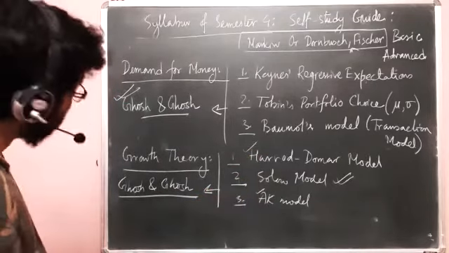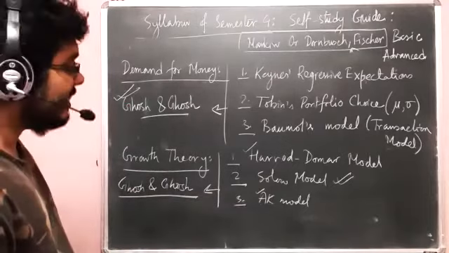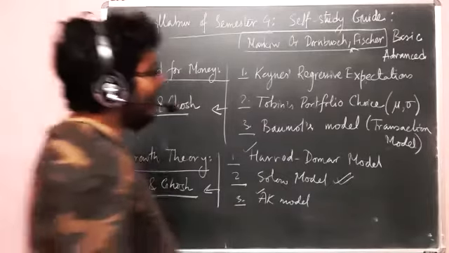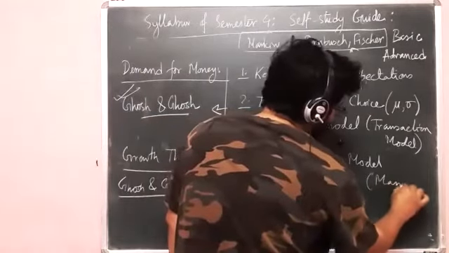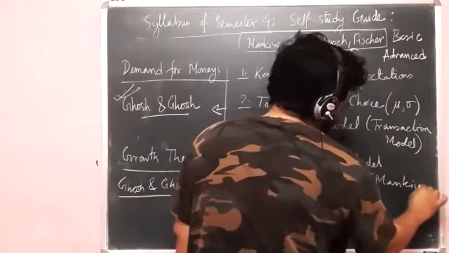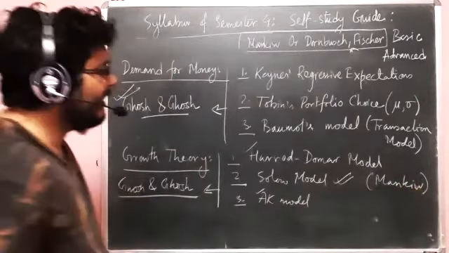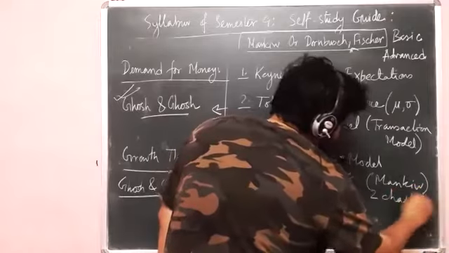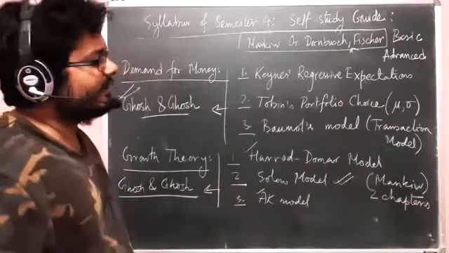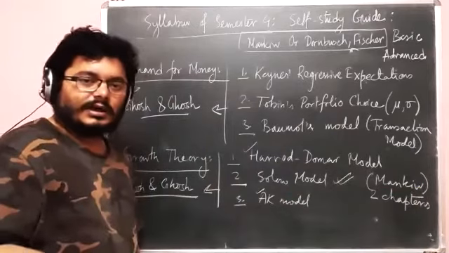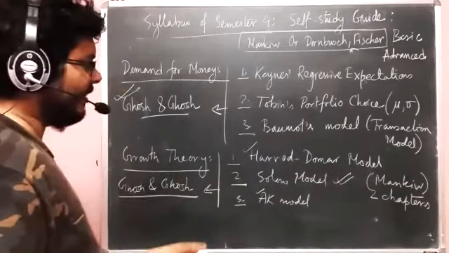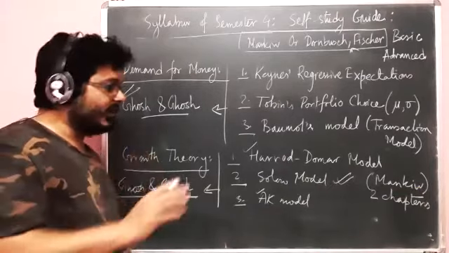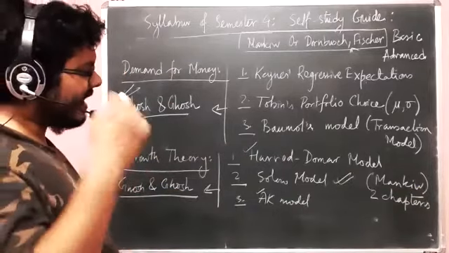For the Solow model, obviously this book has a very good treatment, but in case you are interested in an easier but sufficient writing, then go for Mankiw. Obviously Mankiw is not an advanced reference, but Mankiw's macroeconomics book has two chapters entirely devoted to the Solow model. I think the names are Growth Theory 1 and Growth Theory 2. Those 2 chapters are very beautiful. The only condition is that you have to read them word for word.